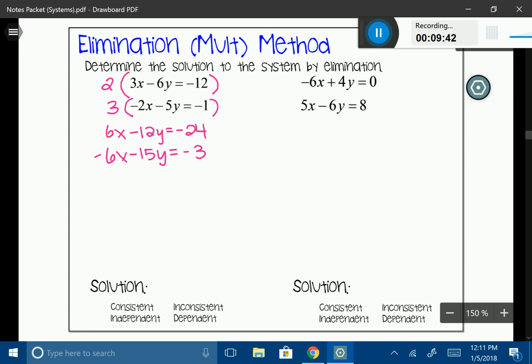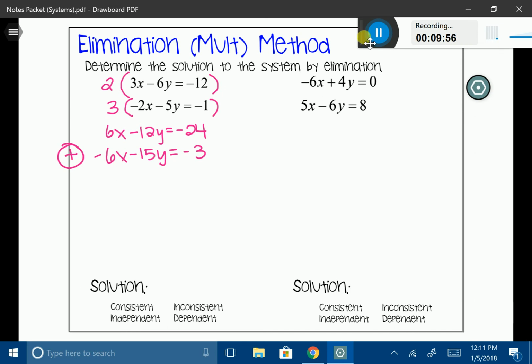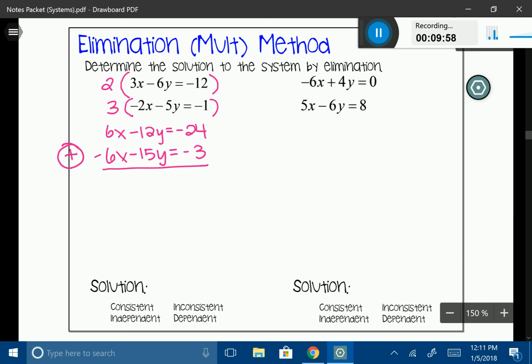So that 6 I could have made positive, and then I would subtract them. But in this case, it doesn't really matter. All that it's really going to determine is this symbol or this operation right here. And in my case, I'm going to add. If you multiplied it by negative 3, you would end up subtracting. So now that I've made that coefficient the same, I can go ahead and add them together. So there, my elimination method worked.